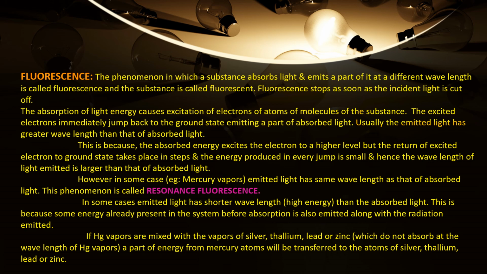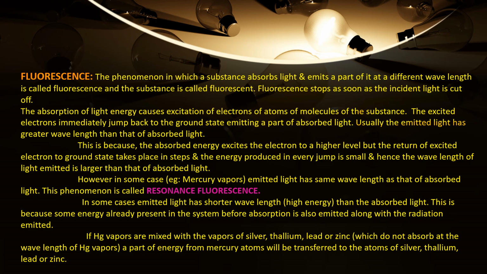But in some cases, for example mercury vapors, the emitted radiation and the absorbed radiation will have the same wavelength, and in such cases the phenomenon is called resonance fluorescence. And also there are a few cases in which the emitted radiation will have shorter wavelength, that is higher energy, than the absorbed light radiation. This is because some energy already present in the substance before absorption of light is also emitted along with the emitted radiation.